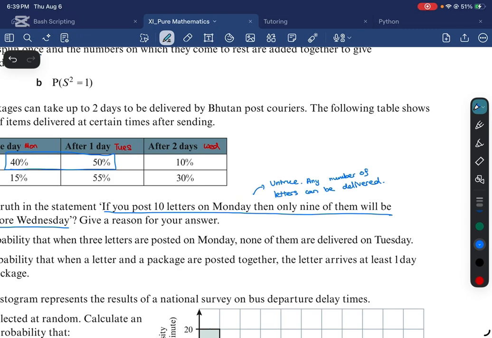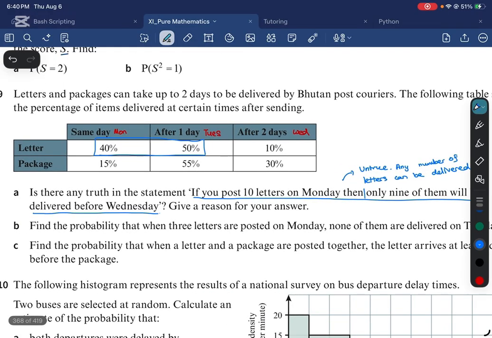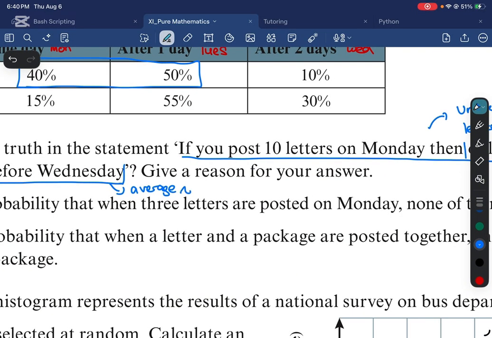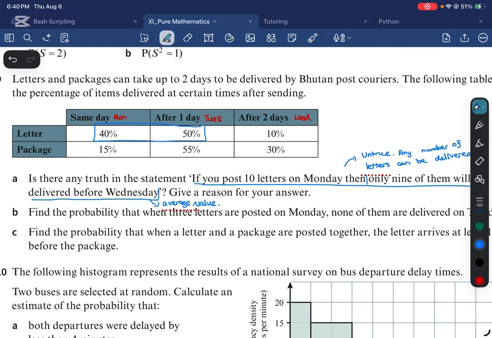So basically, you could receive all 10 letters on Wednesday, or all 10 letters on Tuesday, or all 10 letters on Monday itself. So it's not necessary that exactly 9 of them will be delivered before Wednesday. This is what we call the average value. So it's just the average value. In reality, the 10% chance for every letter could win, and you could receive all 10 letters on Wednesday. So receiving 9 letters before Wednesday is just the average.